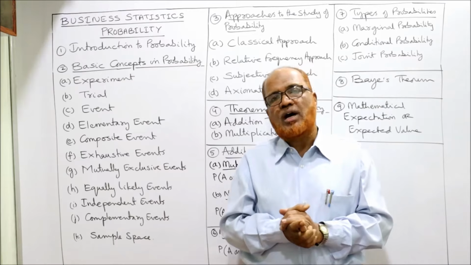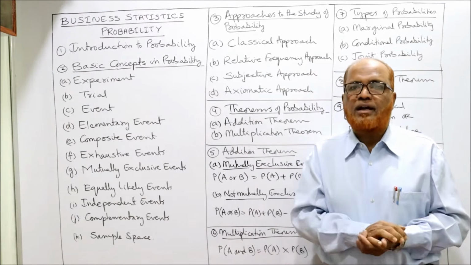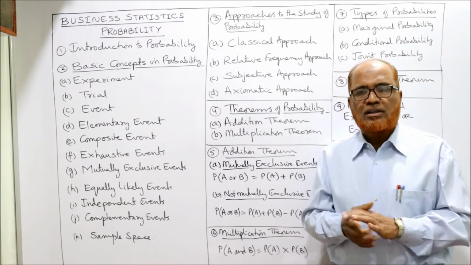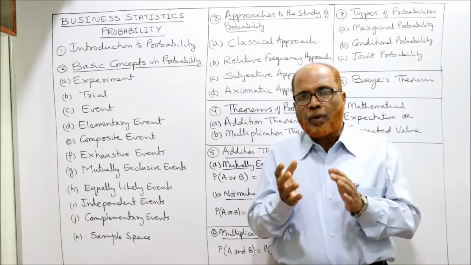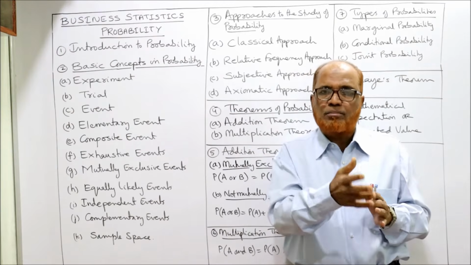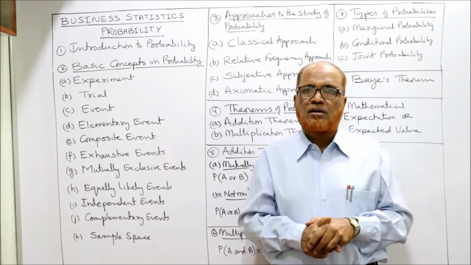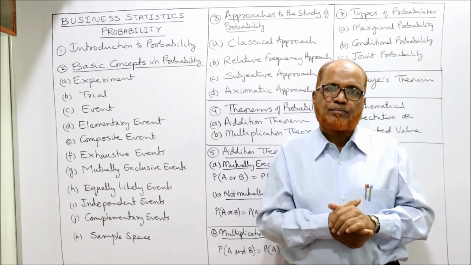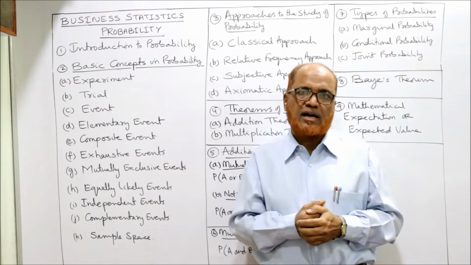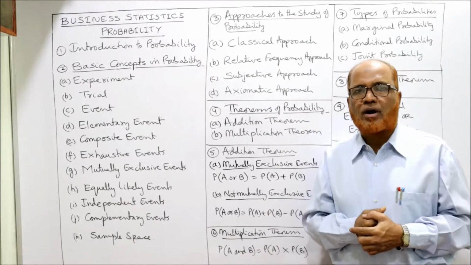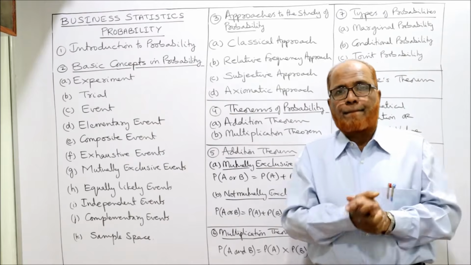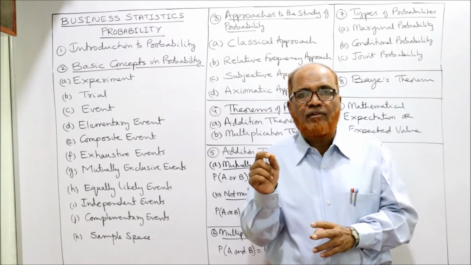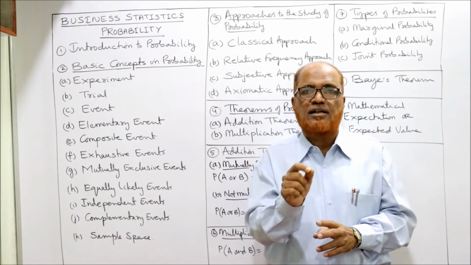In games of chance, like throwing a die, throwing a coin, picking a card from a pack of cards, etc. The probability was first used by gamblers in those games of chance. They wanted to predict what would be the outcome in the experiment of throwing the dice, or picking a card from a pack of cards. It originated there, but later on it has been used in every field wherever there is uncertainty.